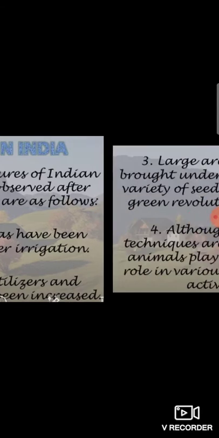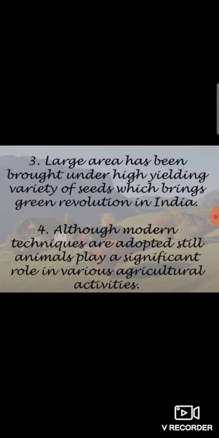Now students, in recent years, with the concentrated efforts of the state and central government, the agriculture scenario is undergoing rapid changes with the consolidation of land holding. Mechanized agriculture has been made possible. Farmers are now using high yielding varieties of seeds, fertilizers, best method of irrigation, tractor, threshers, and harvesters.